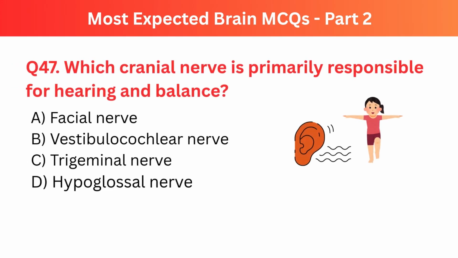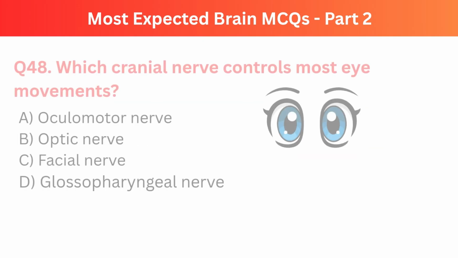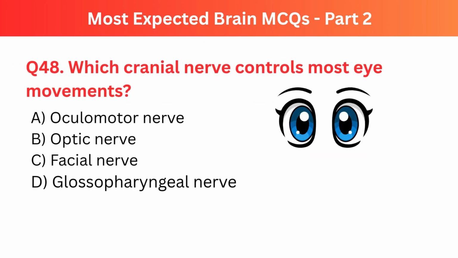Question number 47. Which cranial nerve is primarily responsible for hearing and balance? The right option is B. Vestibulocochlear nerve. Question number 48. Which cranial nerve controls most eye movements? The right option is A. Oculomotor nerve.